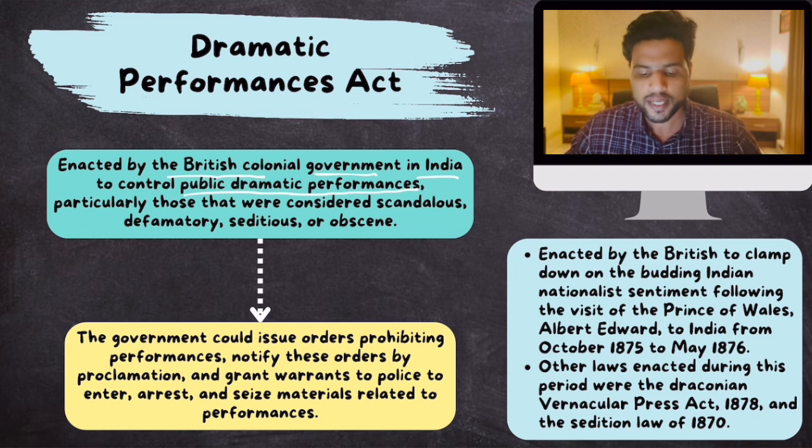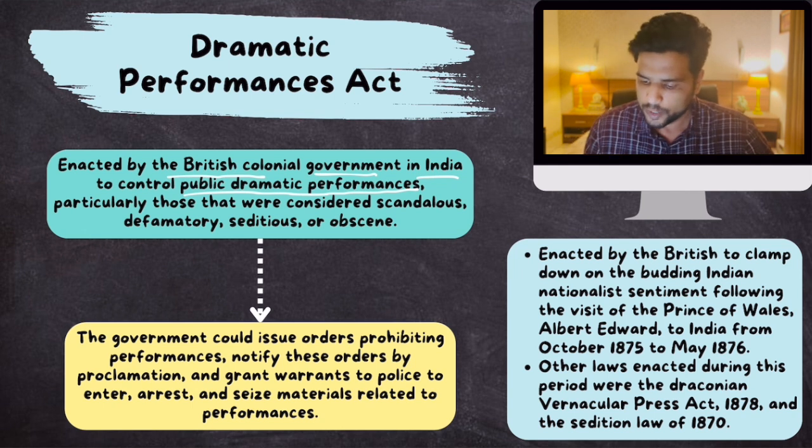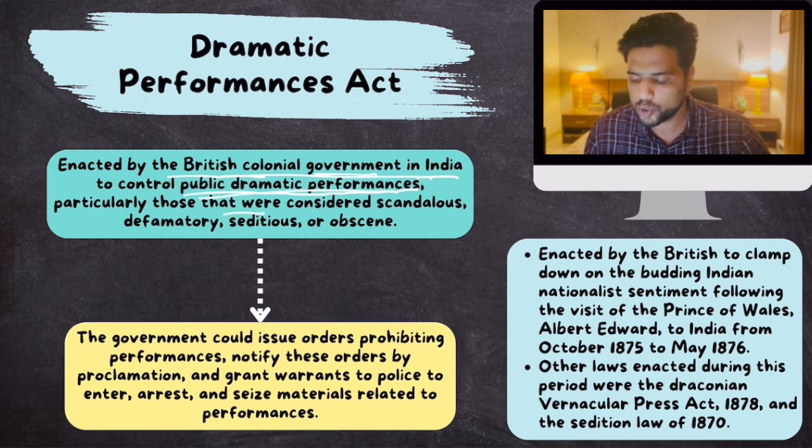The purpose was that the British government found that some of these dramatic performances were being used to propagate nationalist propaganda, nationalism, anti-British feelings. So they enacted this law so as to heavily regulate this. It was enacted to control public dramatic performances, particularly those that were considered scandalous, defamatory, seditious, anti-British or obscene.